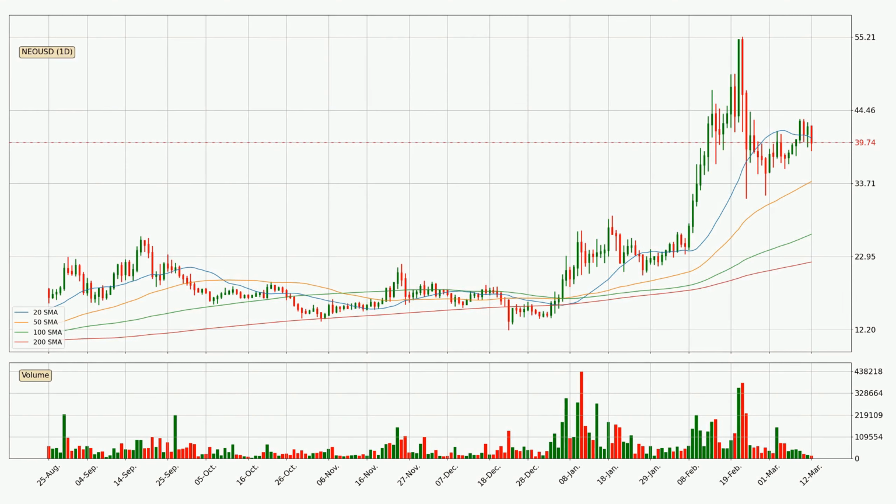Jumping to the daily simple moving averages, the current price is between the 50 and the 20 SMA. If the price bounces off the 50 SMA, which is currently at 34.0, it could be seen as a support, and the 20 SMA that is at 40.4 could be seen as a resistance to the upside. Breaking either way signals a possible further move in the corresponding direction.